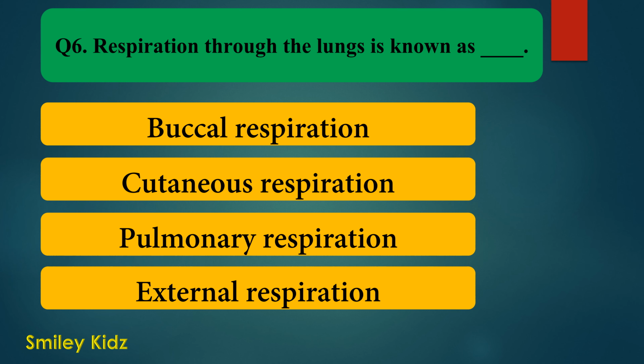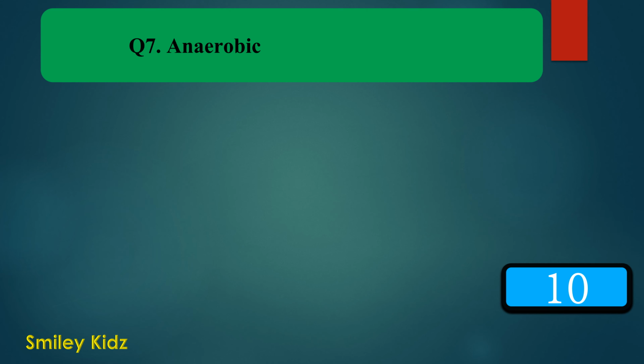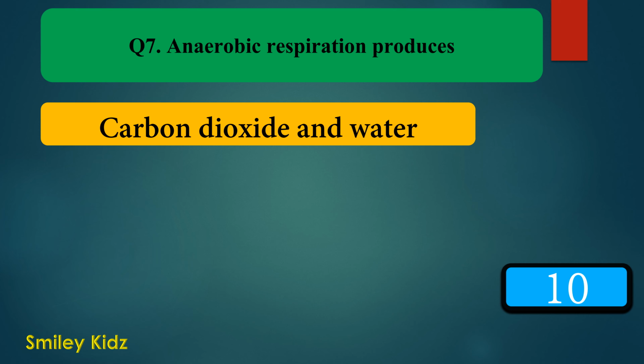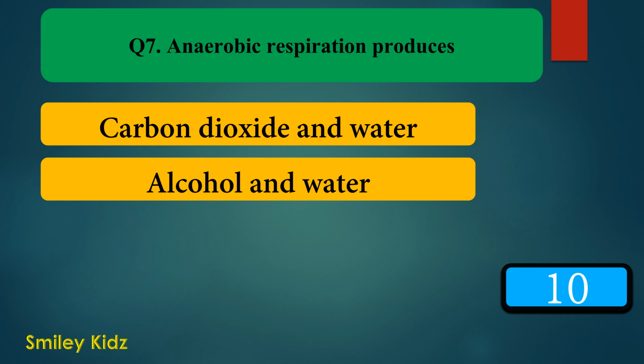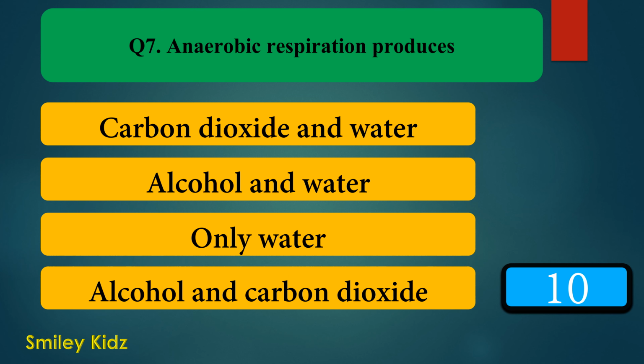Your time is up. And the right answer is pulmonary respiration. Respiration through the lungs is known as pulmonary respiration. Moving to question number 7. Anaerobic respiration produces option A carbon dioxide and water, option B alcohol and water, option C only water, and option D alcohol and carbon dioxide. Your time starts now.